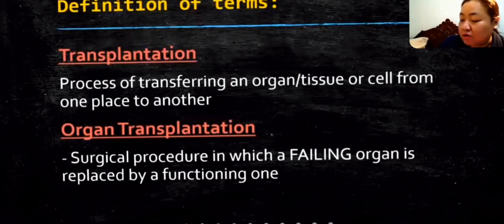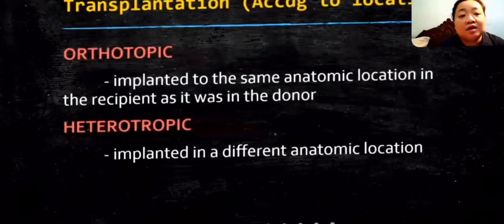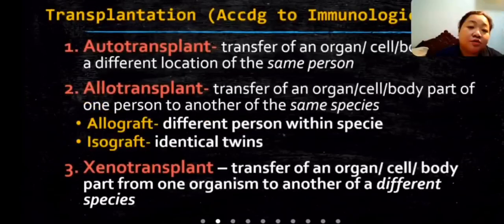Transplantation is the process of transferring an organ, tissue or cell from one place to another. Organ transplantation is a surgical procedure in which a failing organ is replaced by a functioning one. According to the location, we classify transplantation into many types. One is orthotopic, implanted in the same anatomic location in the recipient as it was in the donor. Heterotopic is implanted in a different anatomic position.